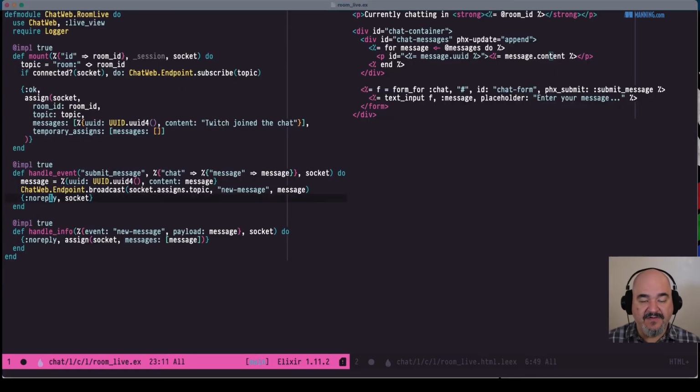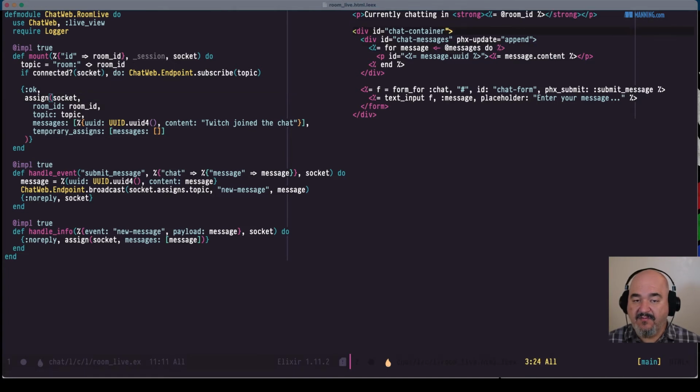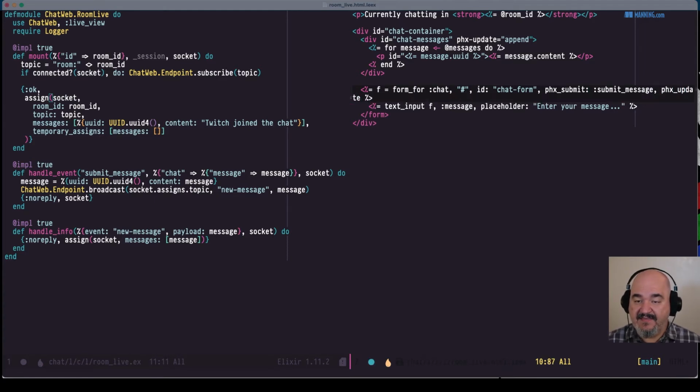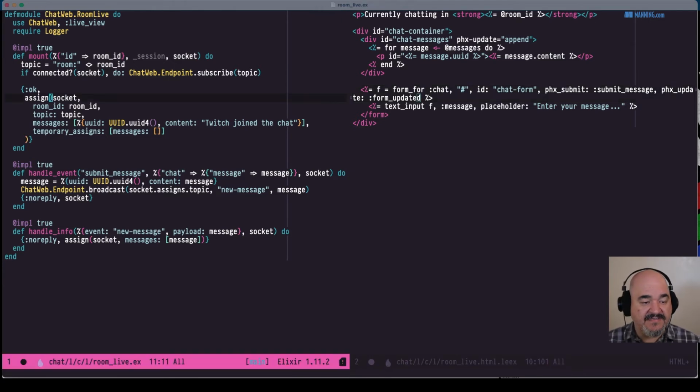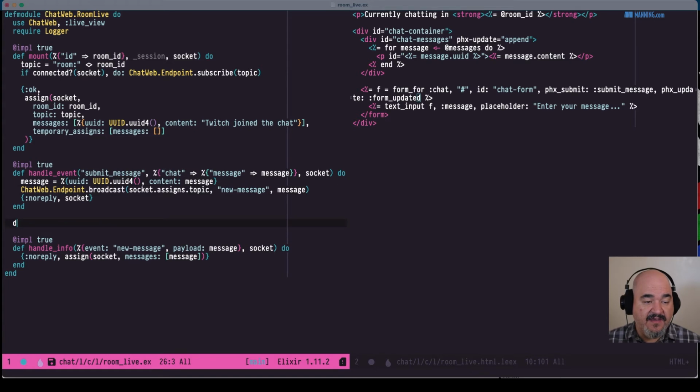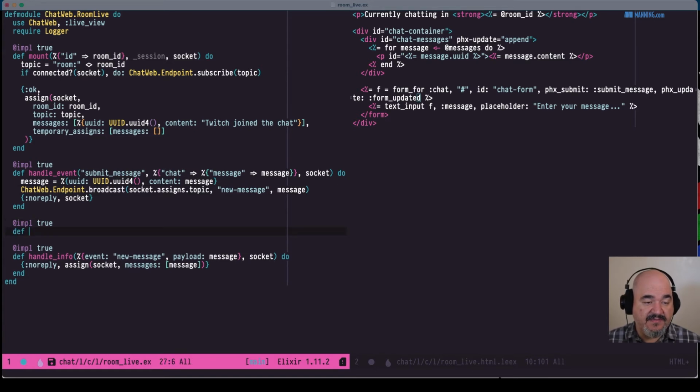Instead, we're going to hook into another hook that Phoenix provides. If you remember, we had this Phoenix submit message in this form, but we also can have Phoenix update. That means every time anything in this form changes, send this message to the handling process. So we can say, I don't know, form updated. All right, so then we need to handle that. We have the submit message event handled. So implementation true, def handle event.